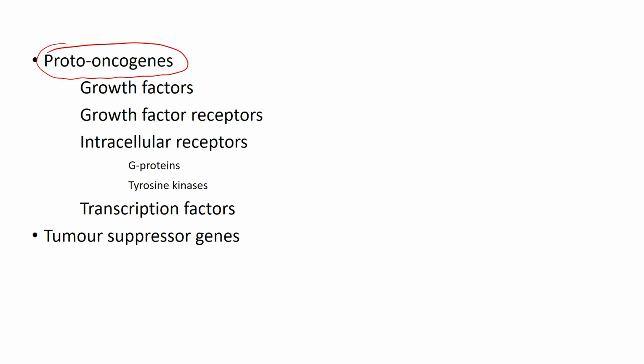Then they came to know that these are not oncogenes from viruses, but we have the same genes within ourselves. So, we cannot call them oncogenes, and we started calling them proto-oncogenes. What are they present for? Are they for cancer? No, they are for cell division. Some of the proto-oncogene products are growth factors. Some are growth factor receptors. Some code for intracellular receptors and intracellular signaling molecules. Some code for transcription factors. So, all these come under